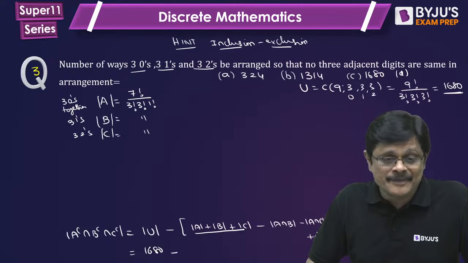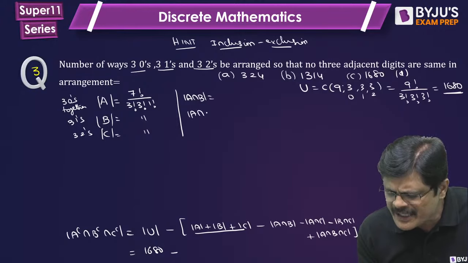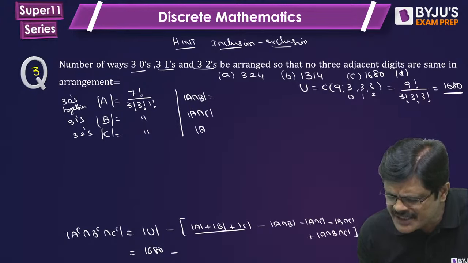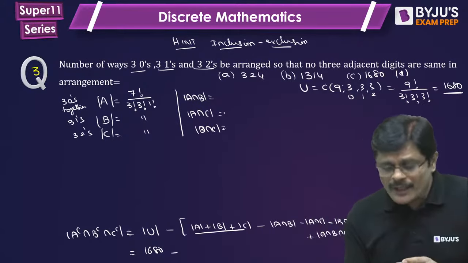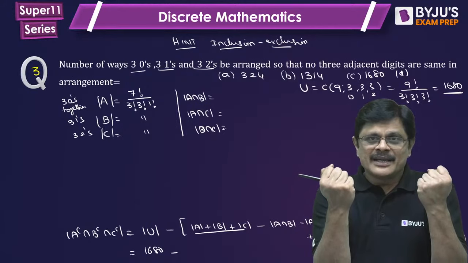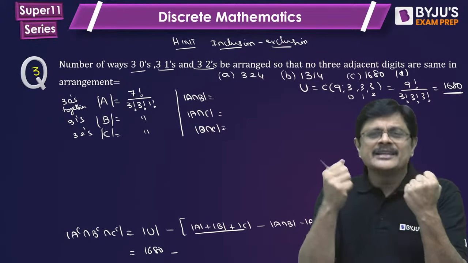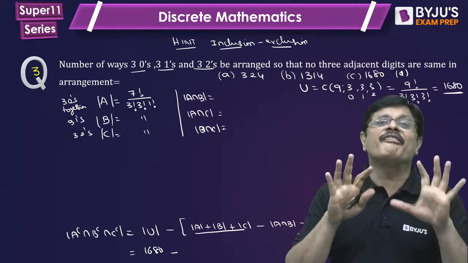Story is same. Now next comes 2 combination, that is A intersection B. Whether you take A intersection B, A intersection C, or B intersection C, the story will be same. Because here you want AB, meaning 3 zeros together and 3 ones together. 3 zeros are like 1 unit, 3 ones are like 1 unit. Remaining how many? 3. 3 plus 1 plus 1, 5 units.